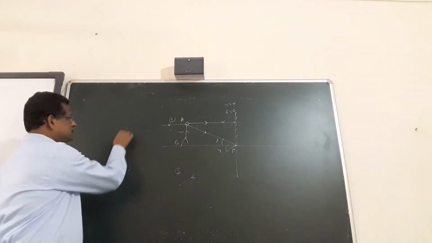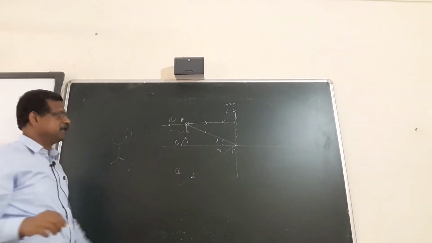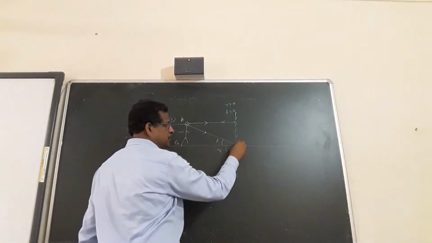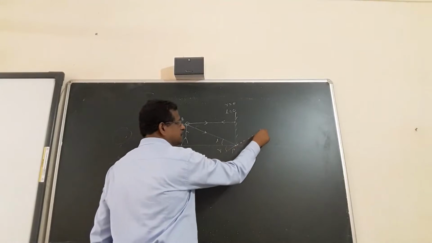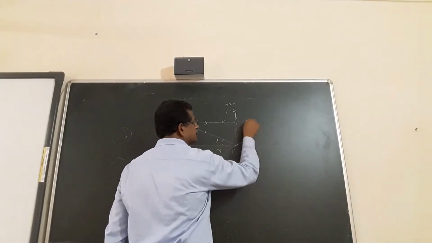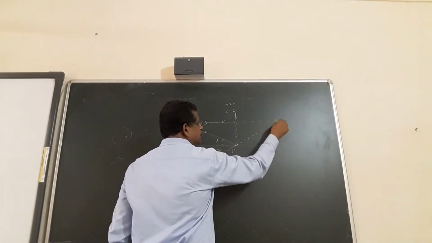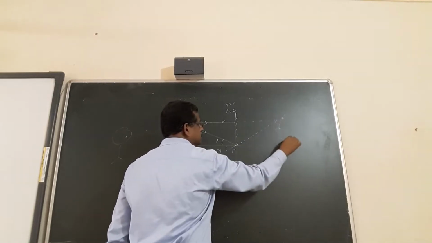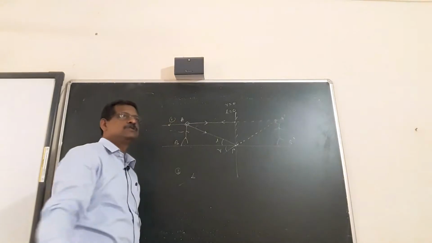And suppose somebody is also standing here and observing. You can see that these two rays appear to come from some point here. So you have to extend these two rays backward. And you can see your image here, A dash, B dash. So this is your image.